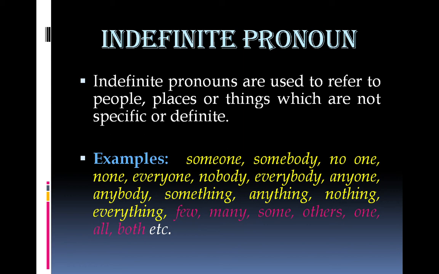That's the difference. You must have noted that I have used a different color for the last few examples, and I've done it on purpose. It's because the pronouns in yellow color are used as indefinite pronouns only. The examples in the purple color can be used as pronouns or adjectives depending on the way they have been used. They are slightly different from the first examples.